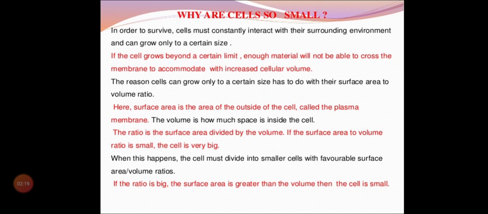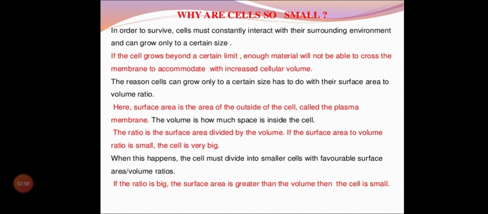And here the ratio is the surface area divided by the volume. If the surface area to volume ratio is small, the cell is very big. So you want to remember: when the surface area to volume ratio is small, the cell is very big. The reason is volume and surface area. When the surface area is already large, it will be filled with volume and the cell size will be bigger, as we have learned in the ostrich egg, no? There the surface area is bigger, and the volume inside the surface area is also increased. So we can see bigger size cells.